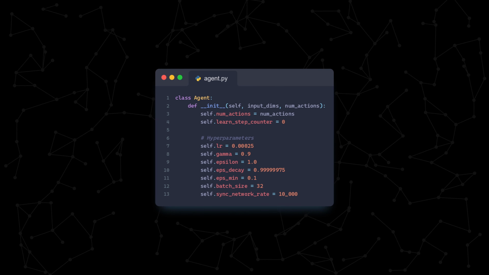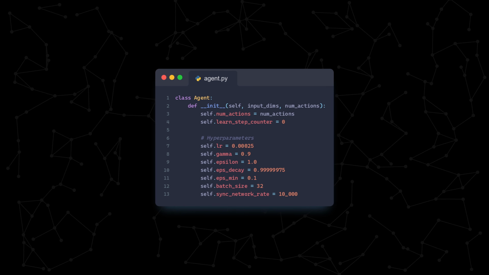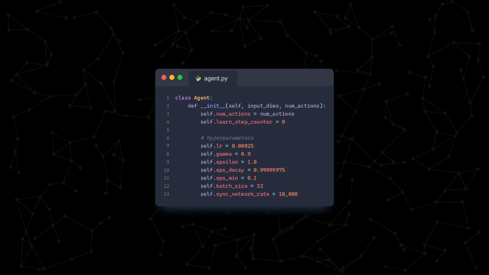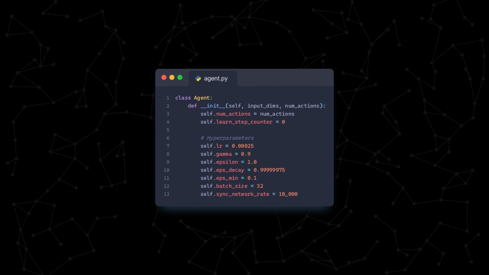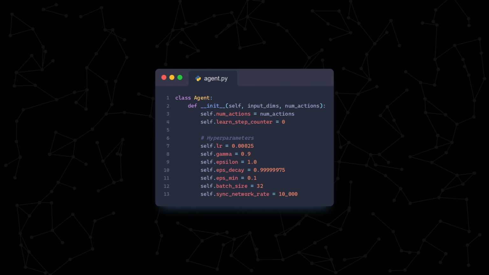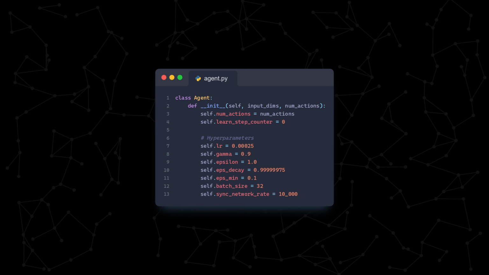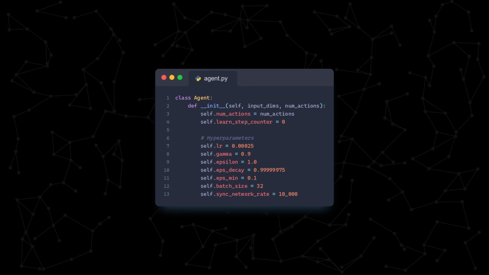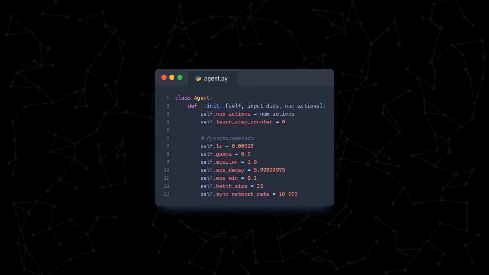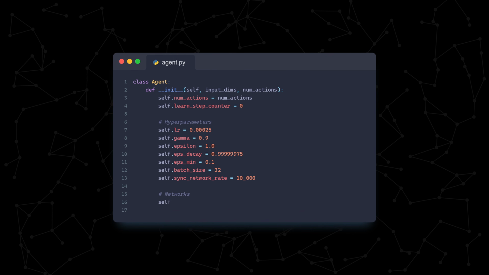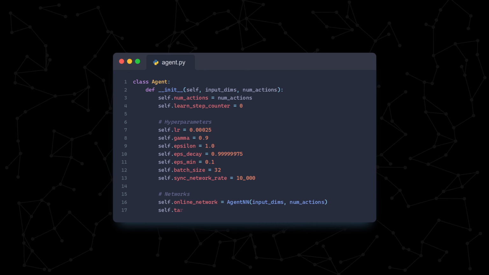Fourth is the epsilon decay factor, which will multiply epsilon after every time step. Fifth is our minimum epsilon, so we always maintain some likelihood to explore. Sixth is the batch size for our training, and finally is how often we'll sync the target network weights with the online network.